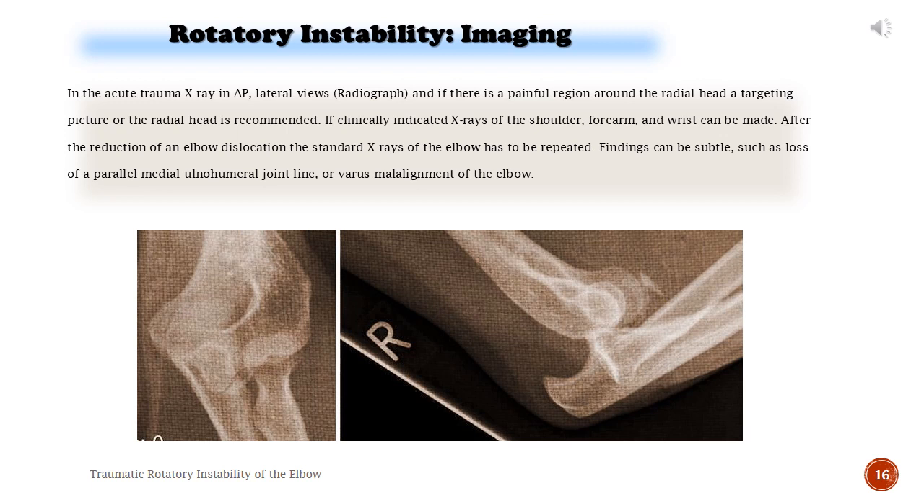Rotatory instability, imaging. In the acute trauma, X-ray in AP and lateral views is performed, and if there is a painful region around the radial head, a targeted picture of the radial head is recommended. If clinically indicated, X-rays of the shoulder, forearm, and wrist can be made. After the reduction of elbow dislocation, the standard X-ray of the elbow has to be repeated. Findings can be subtle, such as loss of a parallel medial ulnar-humeral joint line, or varus malalignment of the elbow.